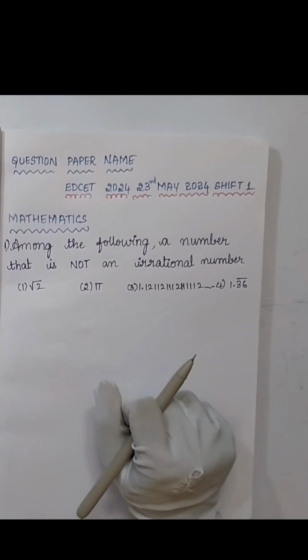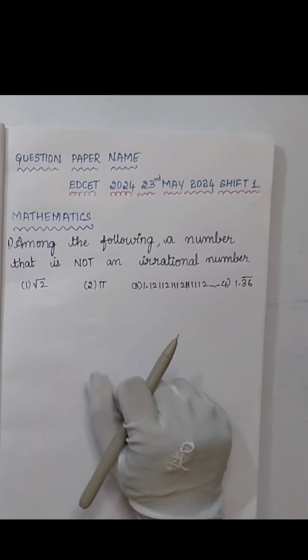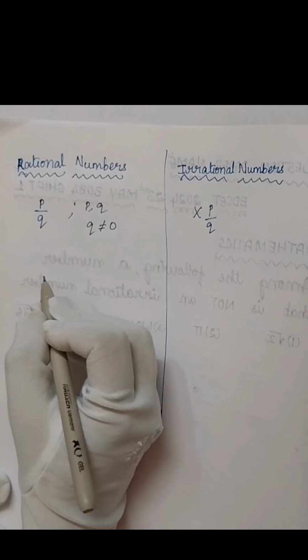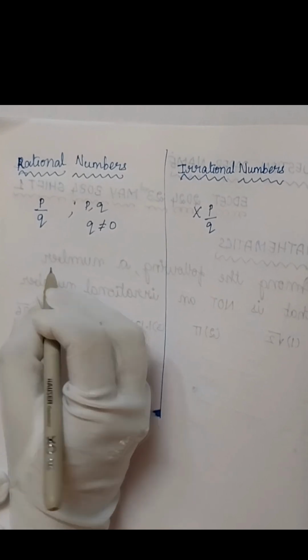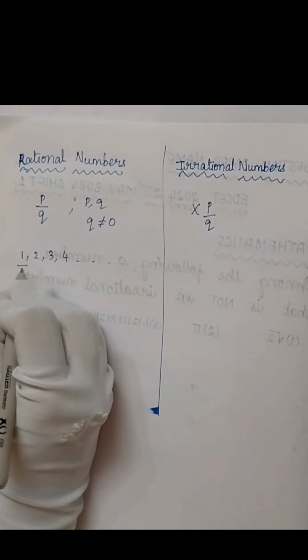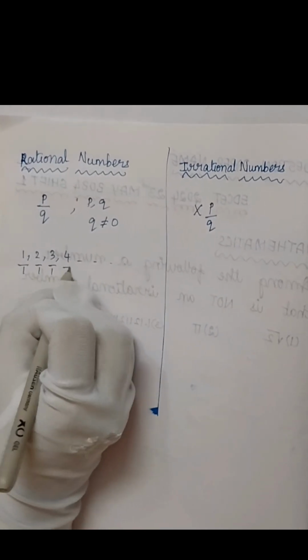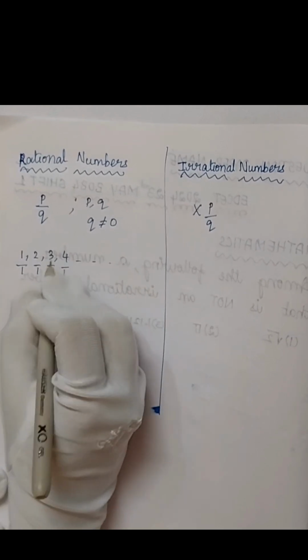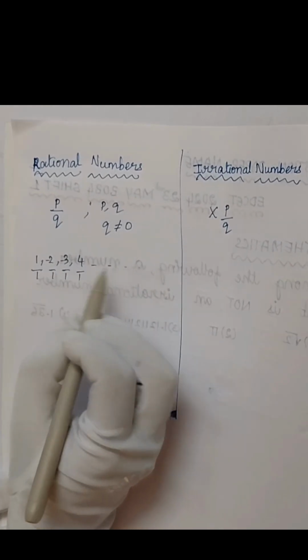Before answering the question, let me explain to you about rational and irrational numbers. So let us learn more about rational and irrational numbers. See here, 1, 2, 3, 4, and so on. They can be written as 1 by 1, 2 by 1, 3 by 1, 4 by 1, and so on. So it is nothing but P by Q form. Okay, so this is basic.